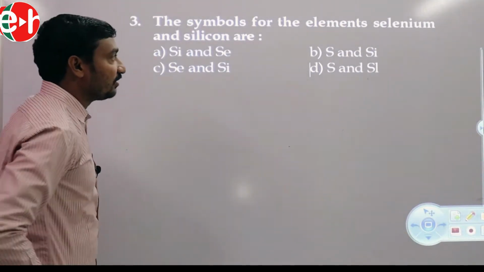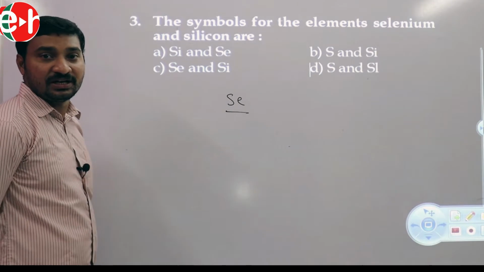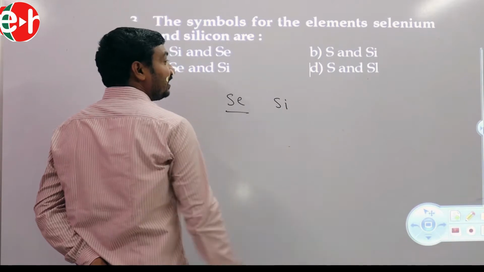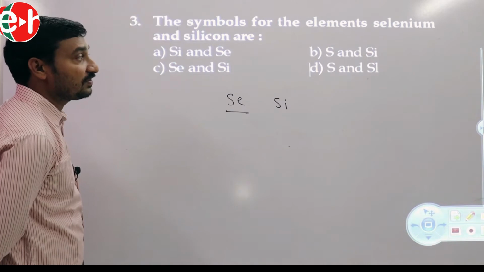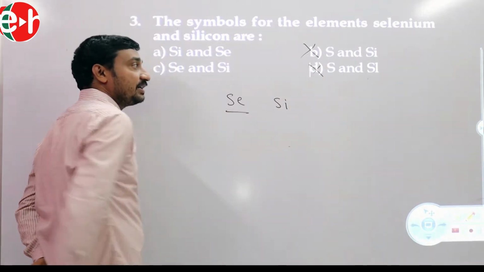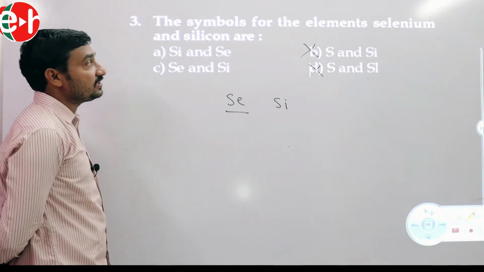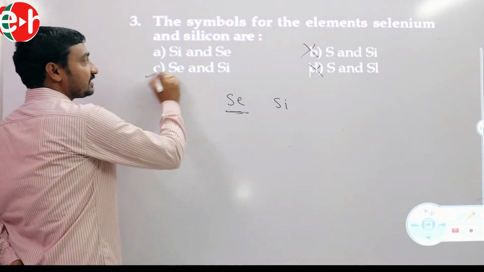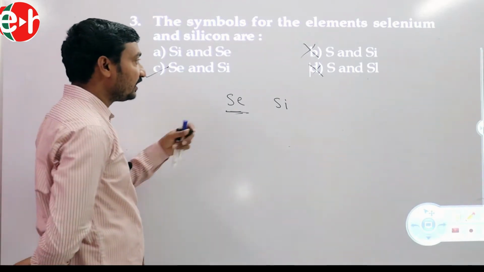Selenium and silicon. Selenium symbol Se. Silicon symbol Si. But S is not the symbol for selenium and silicon. S is the symbol for what? Sulfur. Then two options are eliminated. Because S is the symbol for sulfur, but not selenium and silicon. So selenium symbol Se and silicon symbol Si. Hence the correct answer is the third option. Got it? Next one.